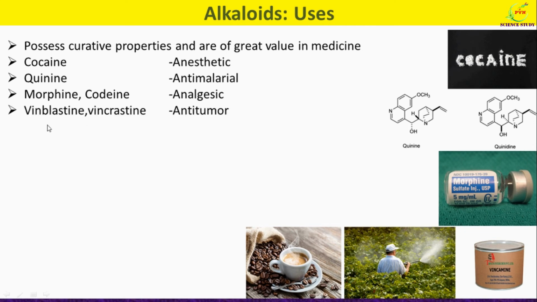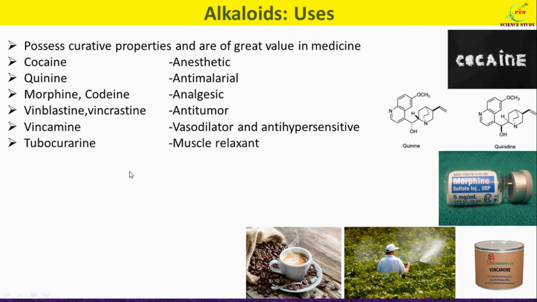Alkaloids such as vinblastine as well as vincristine are used as anti-tumor agents. Alkaloid vincamine is also used as vasodilator and antihypertensive. While the alkaloid tubocurarine is used as muscle relaxant.